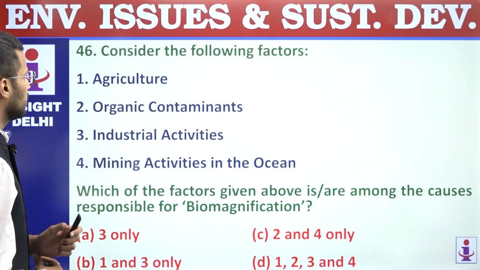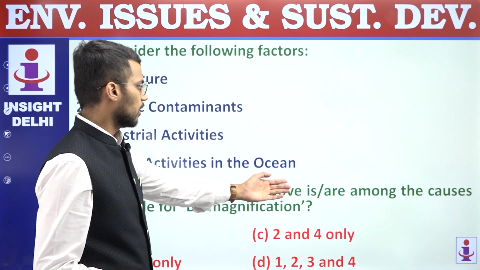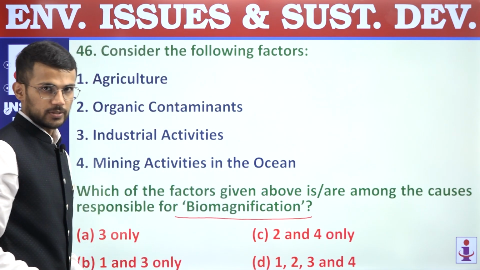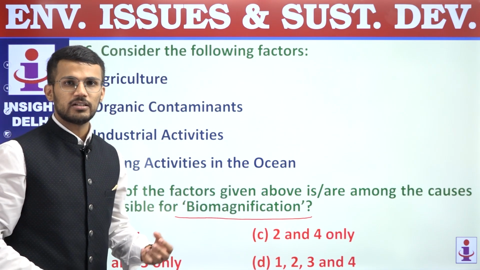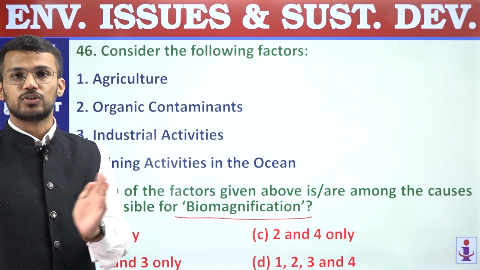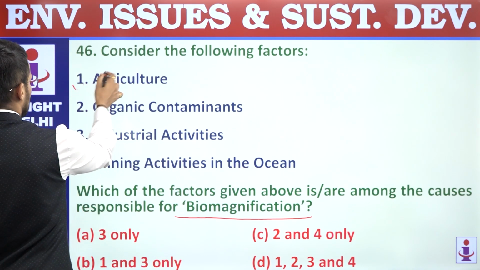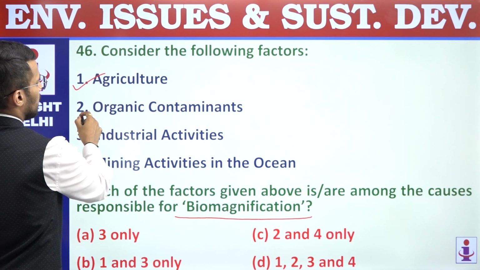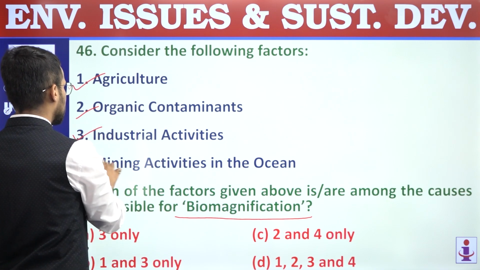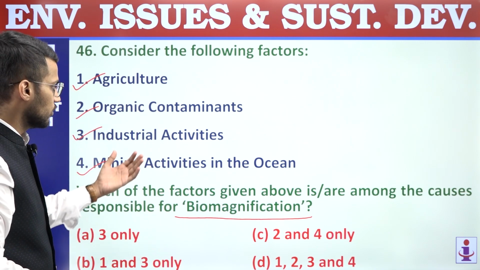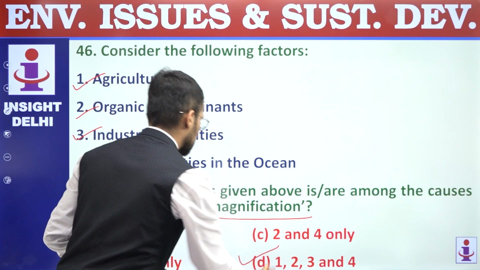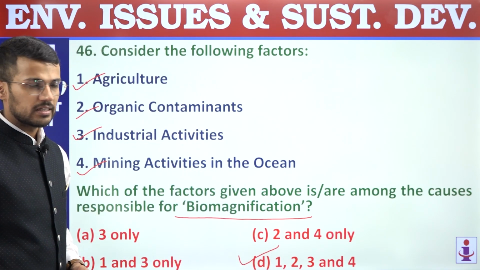Next, 46. Consider the following factors. Which of the factors given above are among the causes responsible for biomagnification? Right, so what is biomagnification? Biomagnification is the increase in the concentration of a pollutant as it is transferred from one trophic level to another. So agriculture, yes, it leads to biomagnification. Organic contaminants, yes, they are also a cause of biomagnification. Industrial activities and mining activities in the ocean also lead to biomagnification. So all these activities lead to biomagnification, and hence answer is D. Question number 46, answer is D.